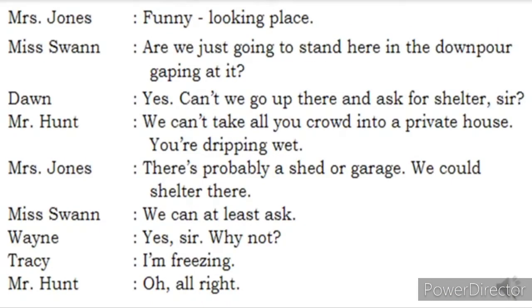So Mrs. John says, funny looking place. This place looks really very funny. Miss Swan says, are we just going to stand here in the downpour gaping at it? She says, are we going to stand here in this particular downpour, which means rain? Gaping means wide open at it. We are not taking any shelter. We are wide open to the rain here. Are we standing like this some more time?